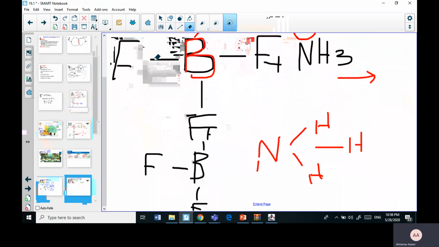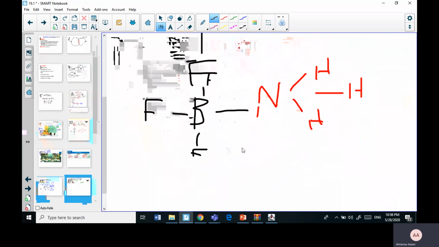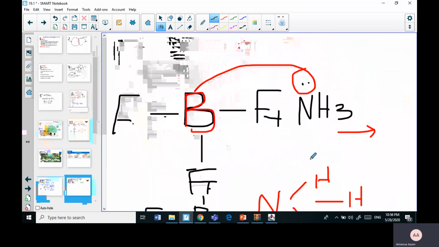We wrote it as an arrow because this is how a coordinate bond is drawn, but you can as well put it as this. So this acted as a Lewis base. Why? Because it was an electron donor. BF3 worked as an acid. Why? Because it was an electron acceptor.